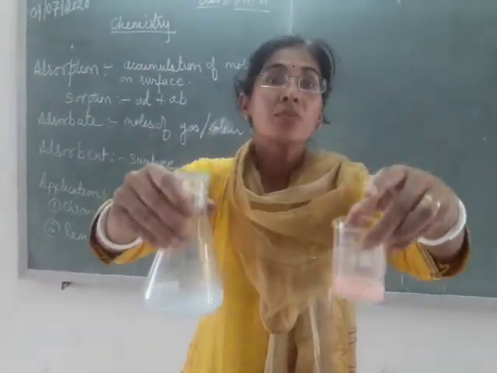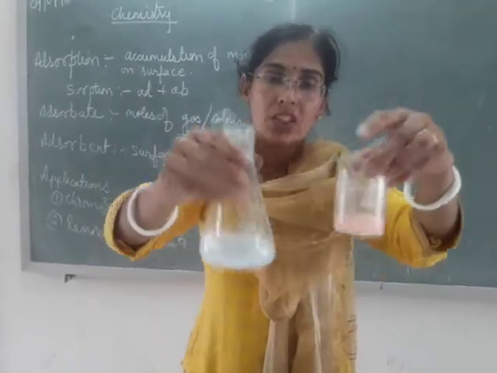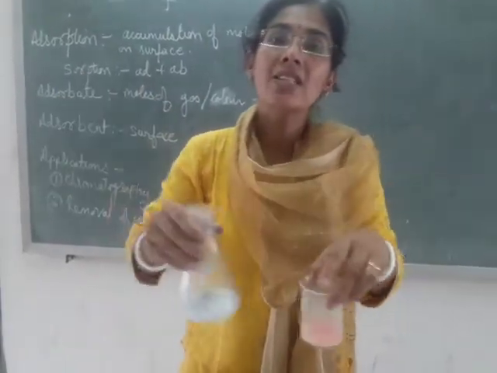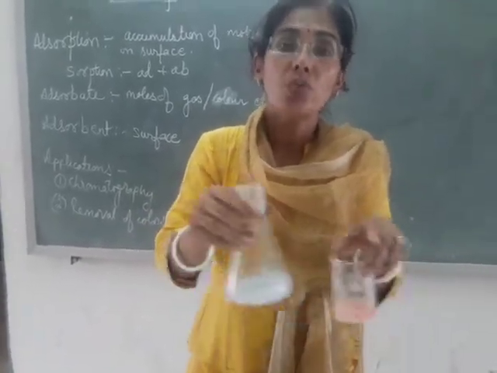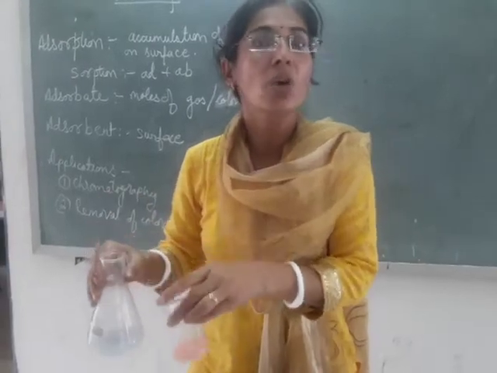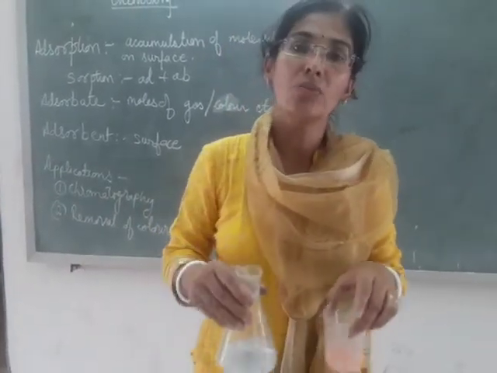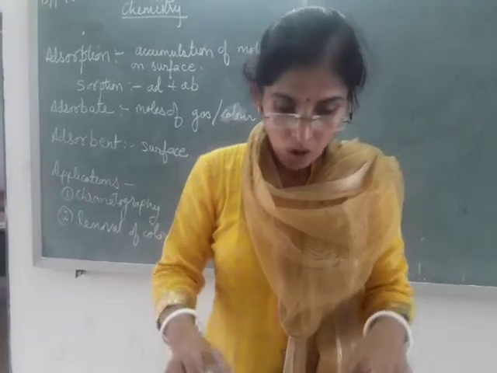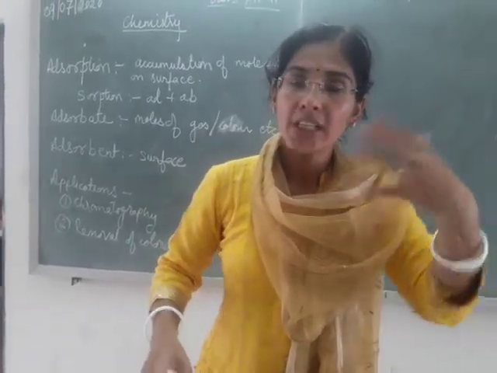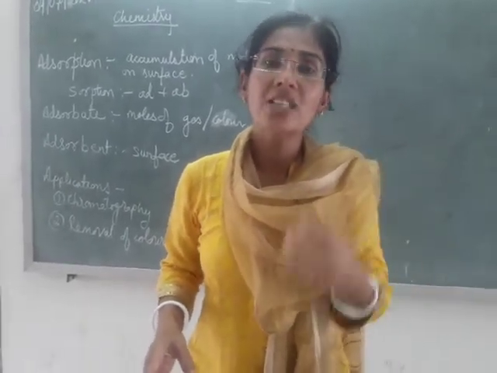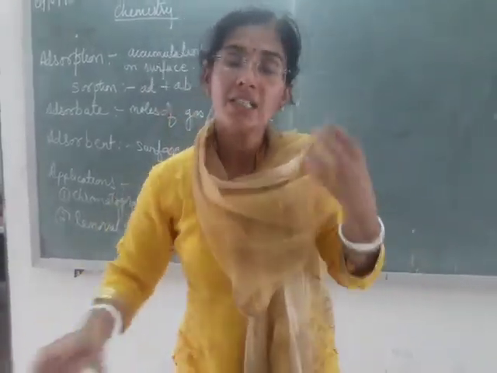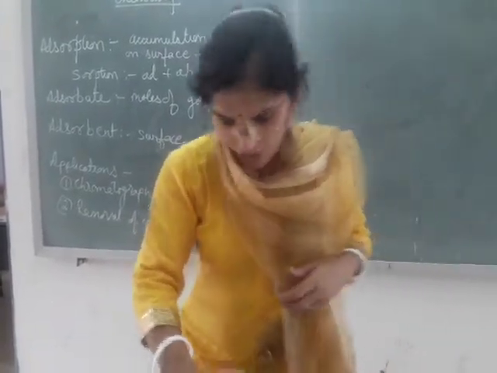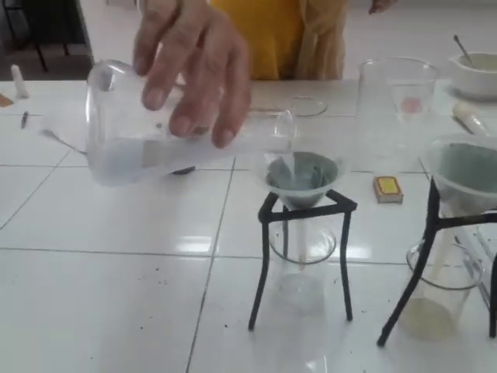So if we have an industrial effluent which has many dyes, we will see that a few of the dyes are adsorbed or removed completely with the help of activated charcoal, whereas the others are not removed that efficiently. Or the textile wastewater which is treated using charcoal powder may still have some colorants, but to a very small extent. Now I will filter these two to show you the extent of removal of colorant.